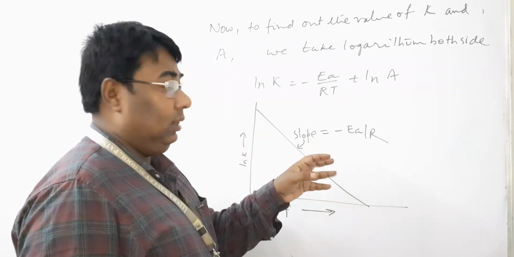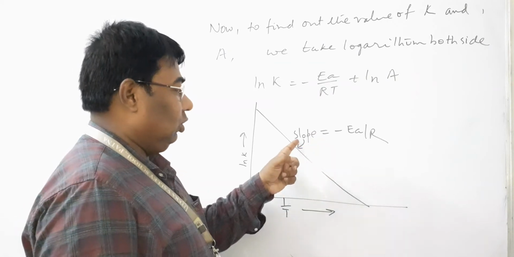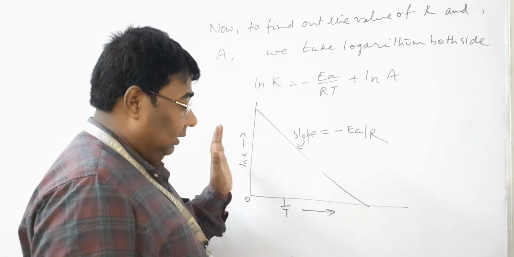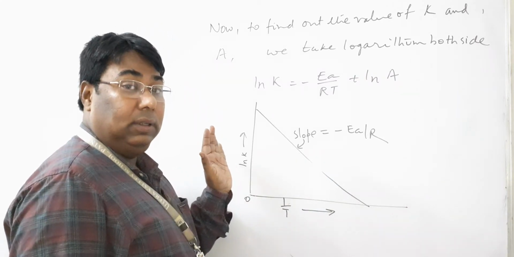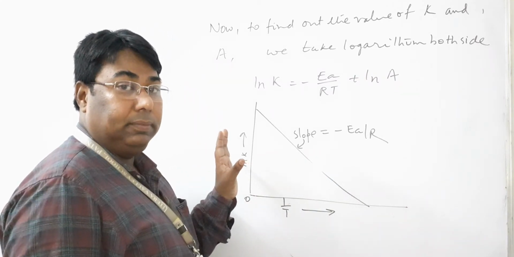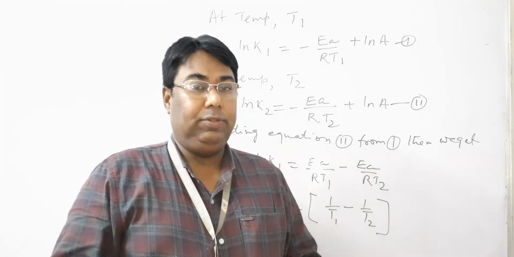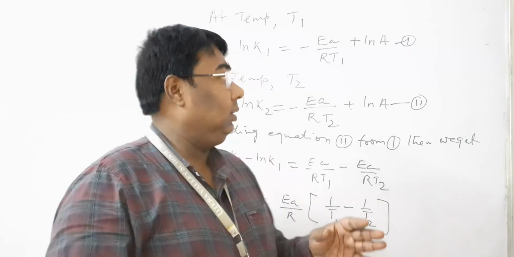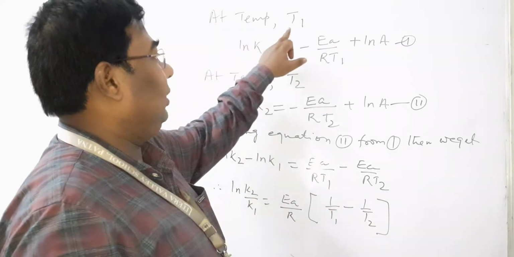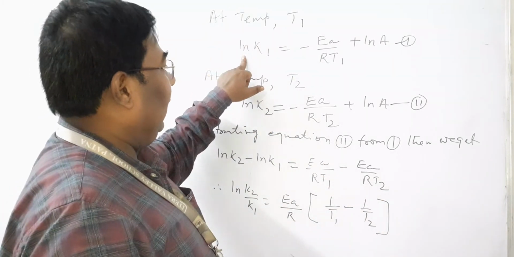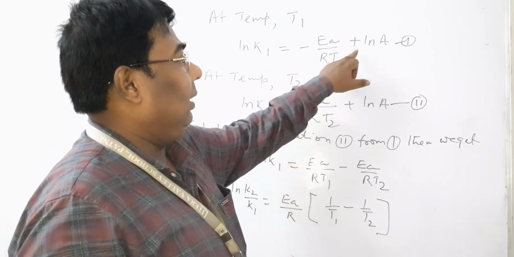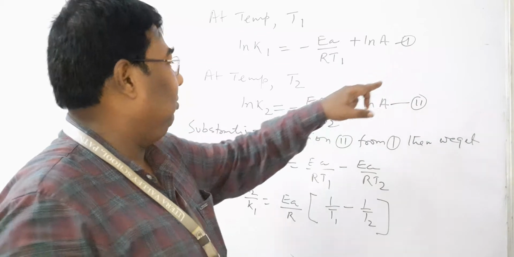So please students, always keep in your mind, slope is equal to minus Ea by R, and I think that all of you understand this graphical relationship. Now students, we start comparison of rate constant at different temperatures. Suppose at temperature T1, ln K1 is equal to minus Ea by RT1 plus ln A. This is equation number 1.